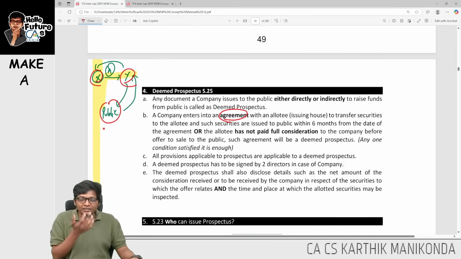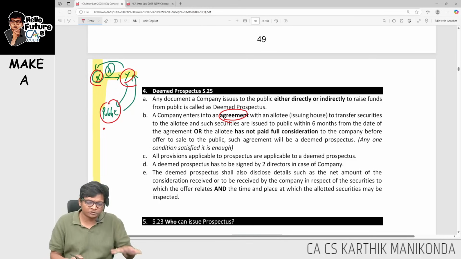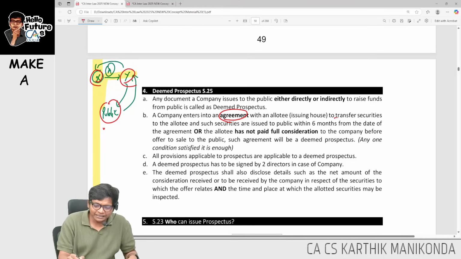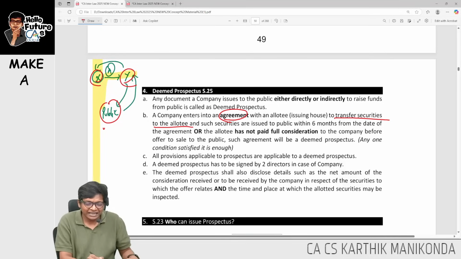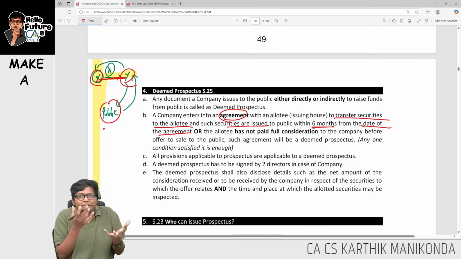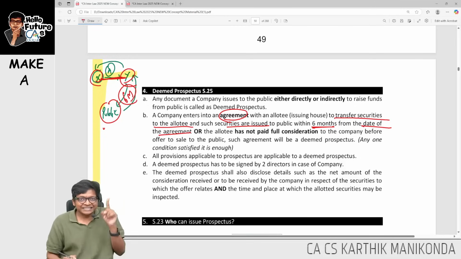Sir, how do I know it's a deemed prospectus? They are saying two important conditions. If any one is satisfied, I will call this a deemed prospectus. What is that? The company enters into an agreement to transfer securities to the allottee. X is transferring shares to Y, and they are issued to the public within 6 months from the date of the agreement.